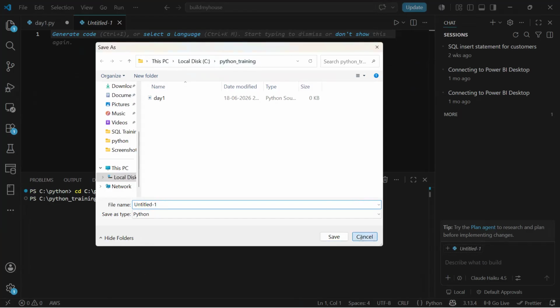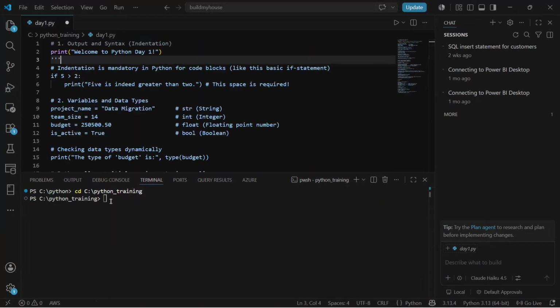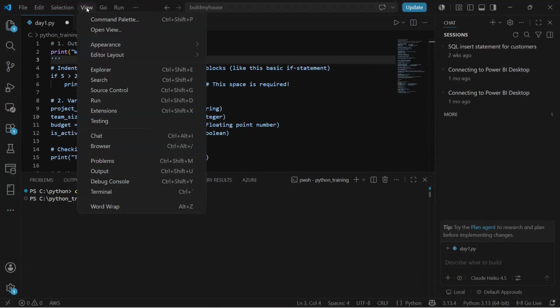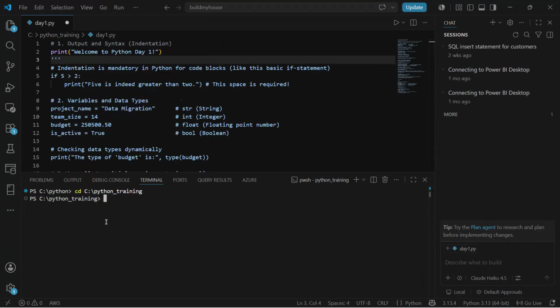Okay. Now, once I've saved it in a particular location, so basically I can come here in the console. So basically you can get the console if you go to view and terminal. So if you go to view and then you click on terminal, you'll get into the terminal. Okay, so in the terminal itself, if you type in this command cd, then the exact path, but make sure you are providing backslash, okay, not forward slash.